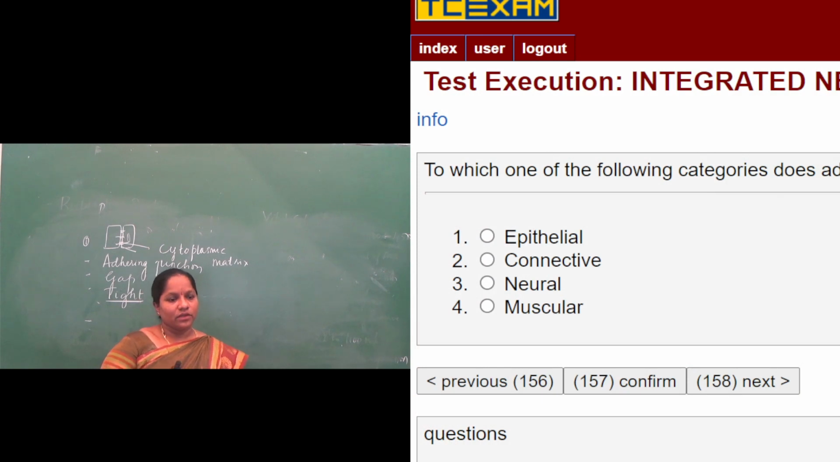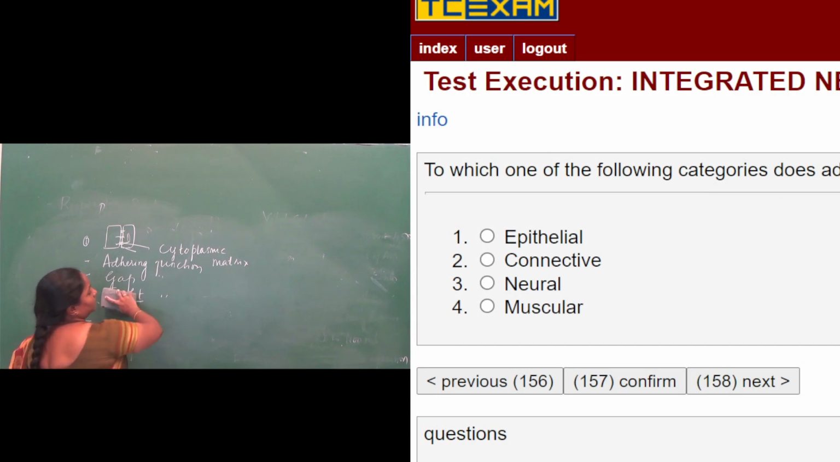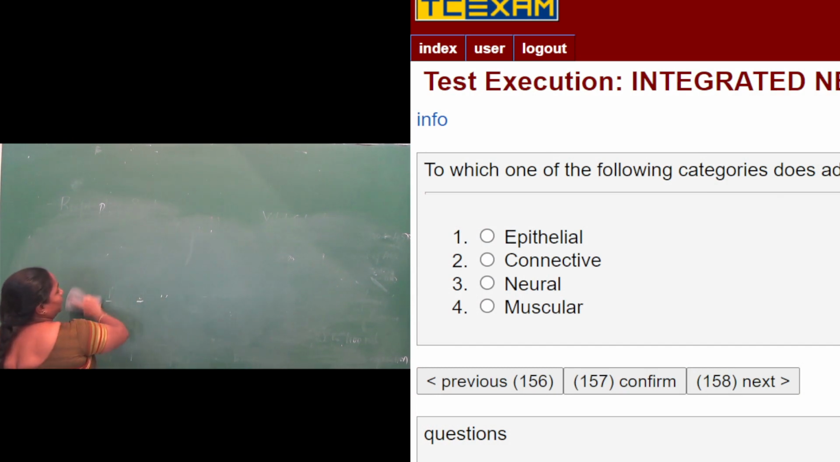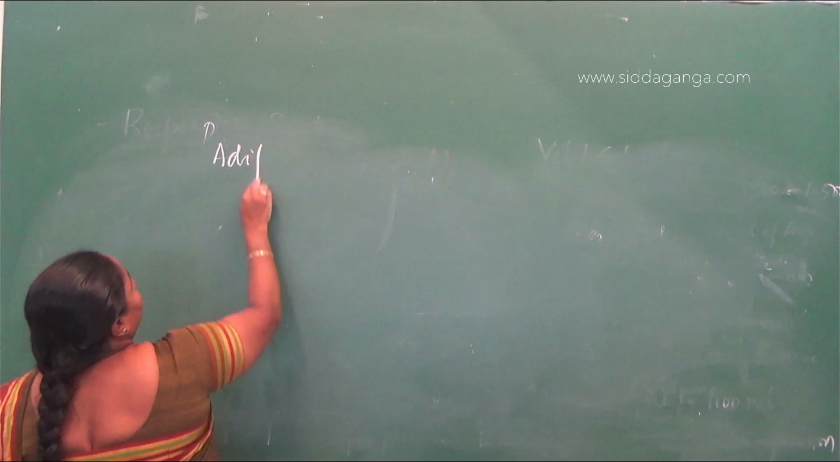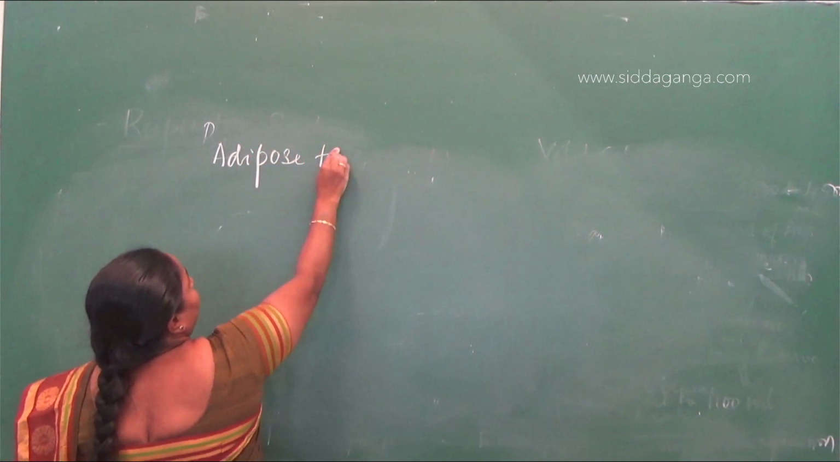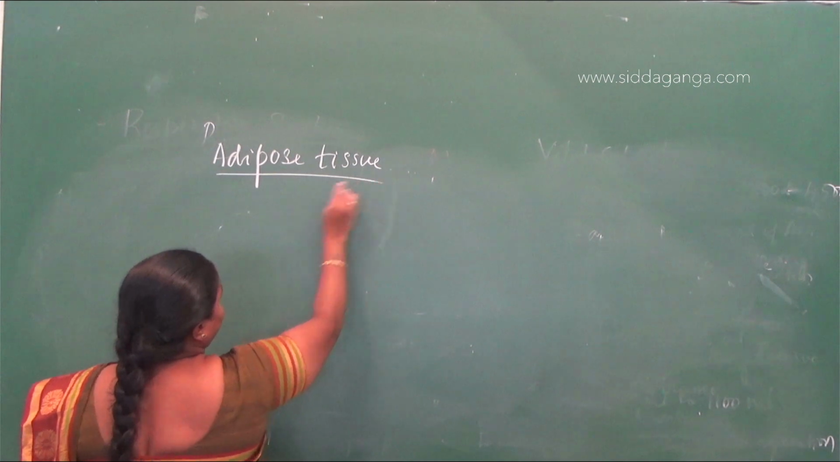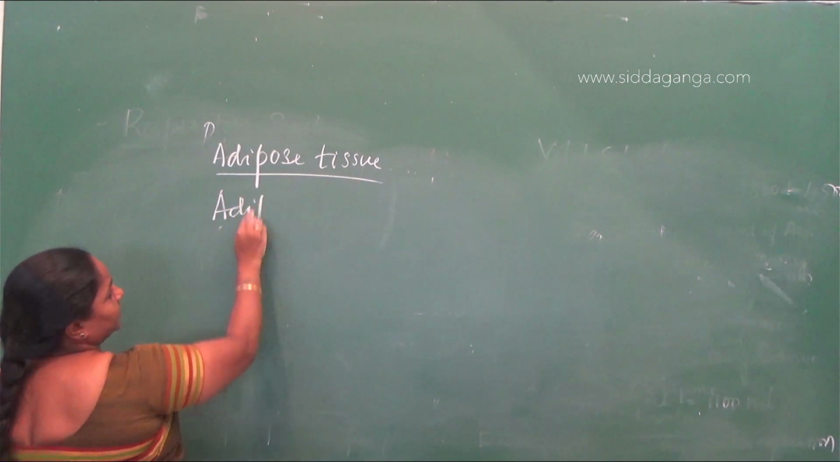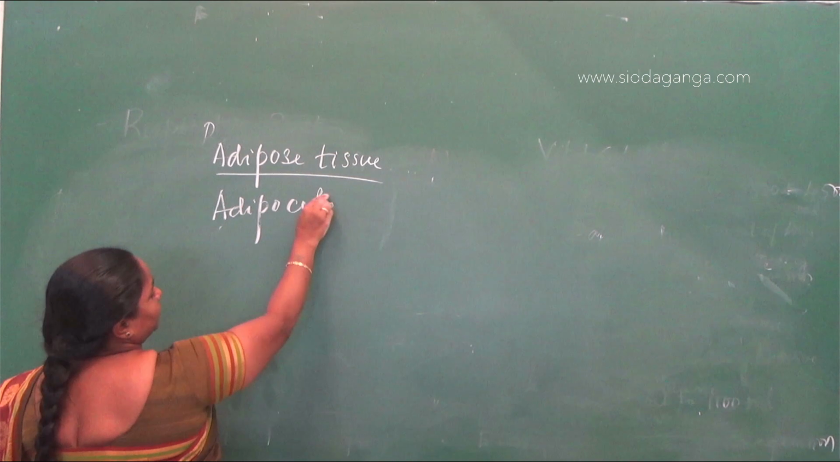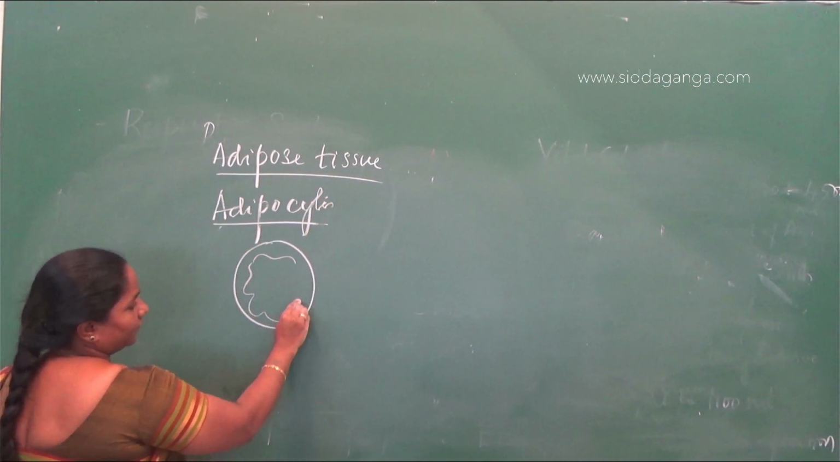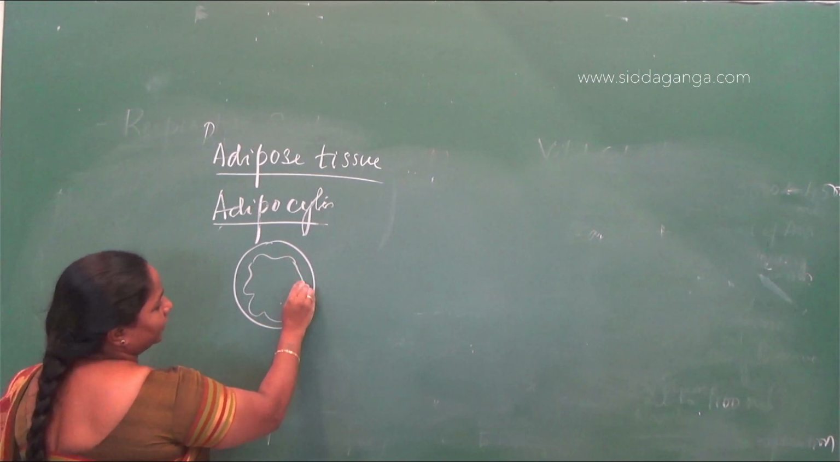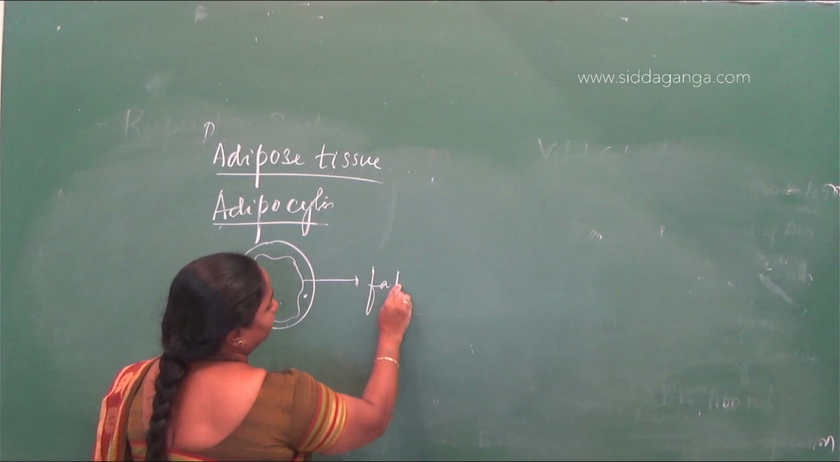Next question. To which one of the following categories does the adipose tissue belong? So we know adipose tissue. It is a tissue that is made up of adipose cells, adipocytes. When you take the adipose cells like this, there is a fat globule. Fat globule.